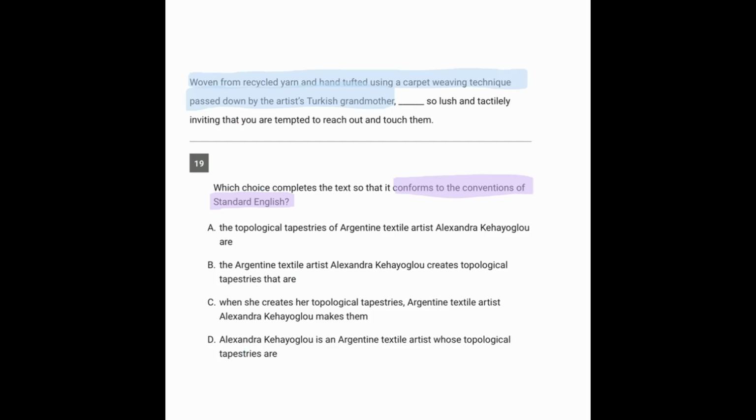And the answer is going to be A. The tapestries of this artist are so lush and inviting that you're tempted to reach out and touch them. So once again, woven from this yarn and tufted using this technique, the tapestries are so lush and inviting that you're tempted to reach out and touch them. So the answer here is A.